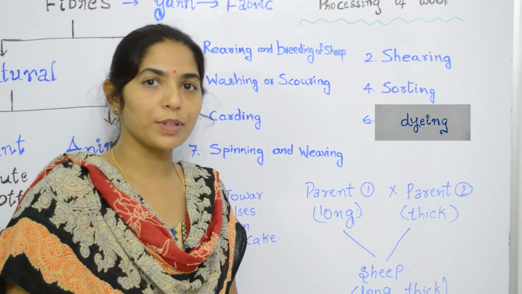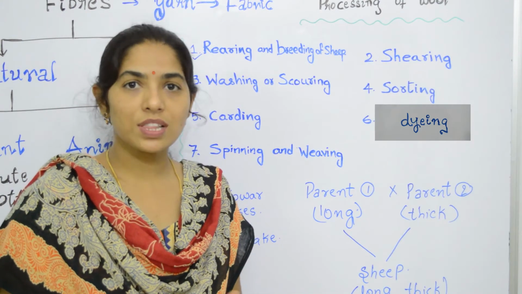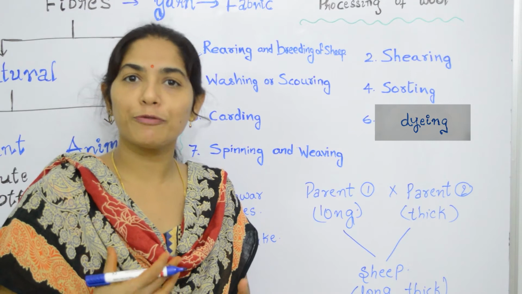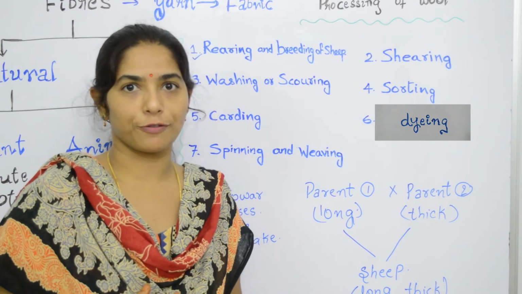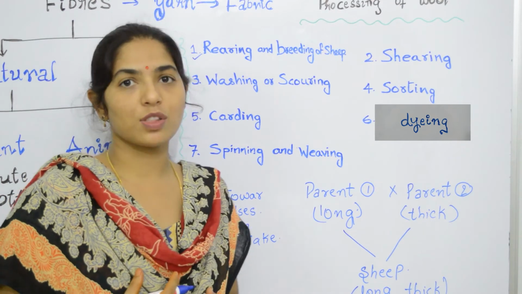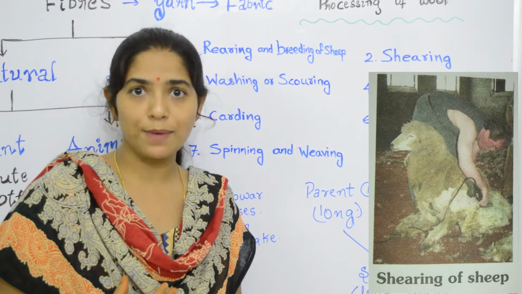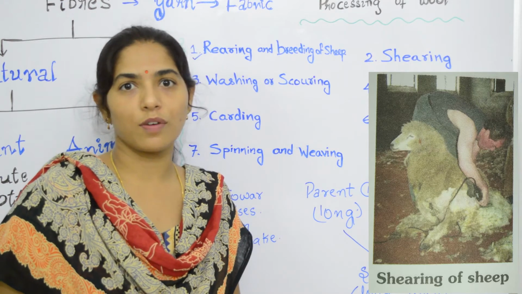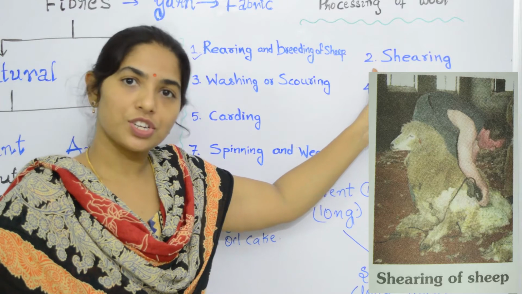The second step in the processing of wool is shearing or shaving. Once these reared sheep have developed fully grown hair on the body, the hair is shaved off. This process of removing the hair or fleece from the body of the sheep along with a thin layer of skin, we call shearing or shaving.